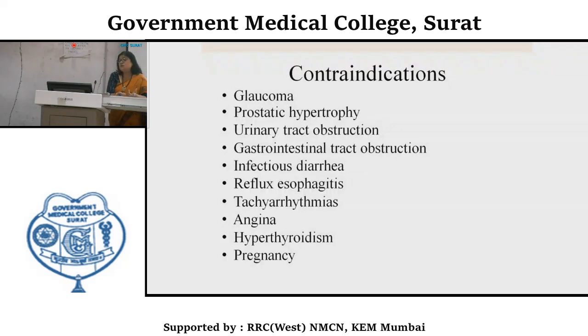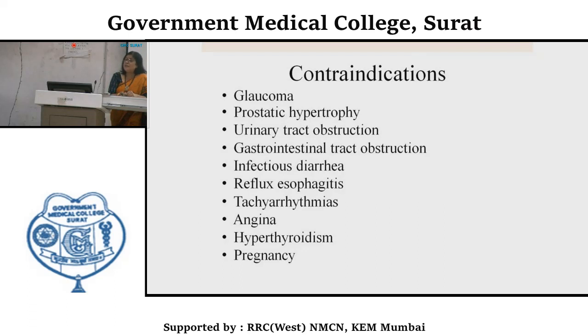Then gastrointestinal tract obstruction. Then infectious diarrhea. Because they will cause relaxation of smooth muscle leading to constipation, and in infectious diarrhea, if propulsive movements are blocked, there will be accumulation of toxins from infectious organisms, like toxic megacolon. Then reflux esophagitis, because they will relax the sphincter tone. So reflux esophagitis will increase with the use of these anticholinergic agents.